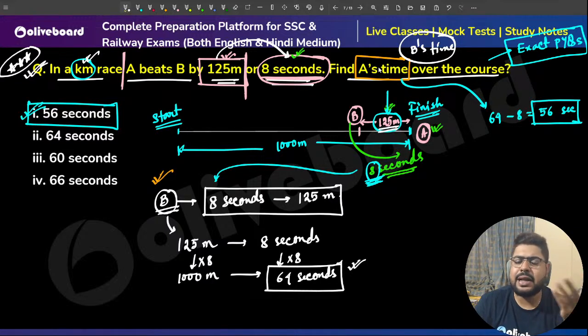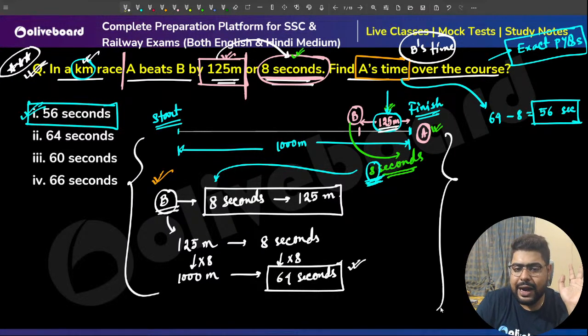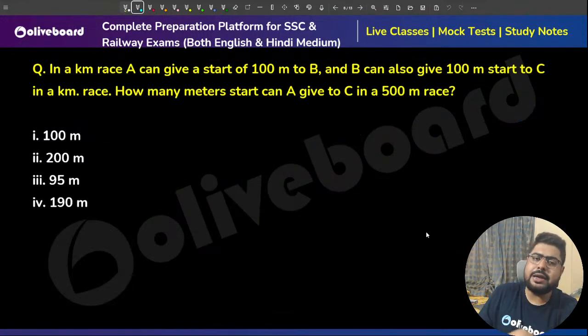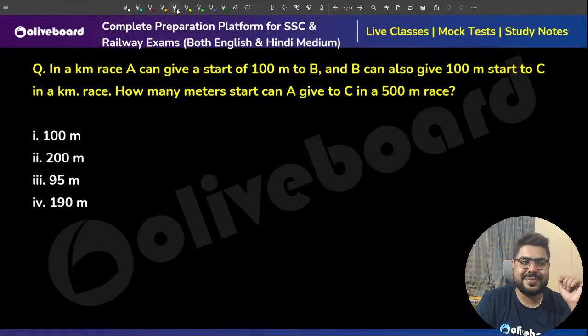Minus 8, that will be A's time. If they're asking B's time, 64 itself is the answer. Very simple question, but understand what is going on over here. Do not run blindly behind the techniques. Now, the most important type of question from linear race.